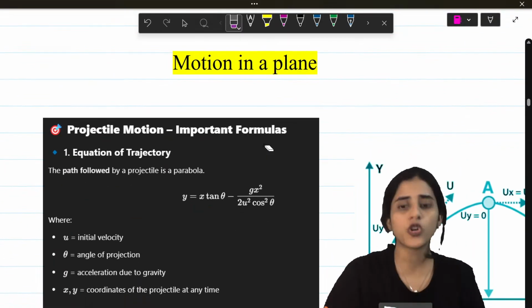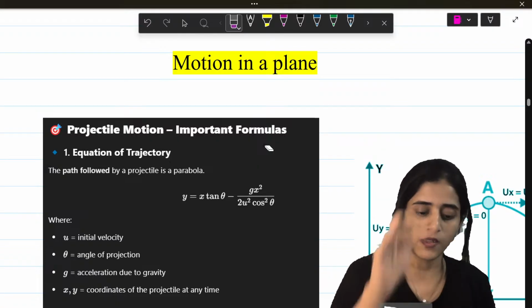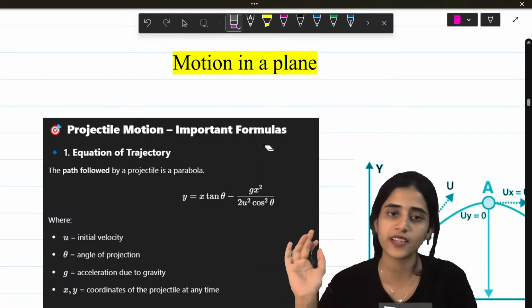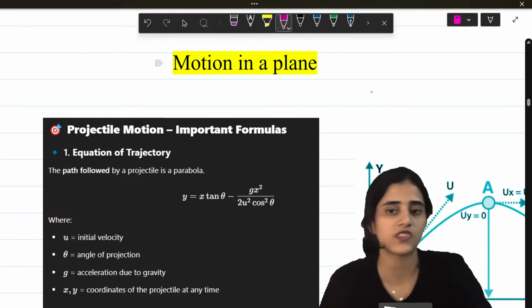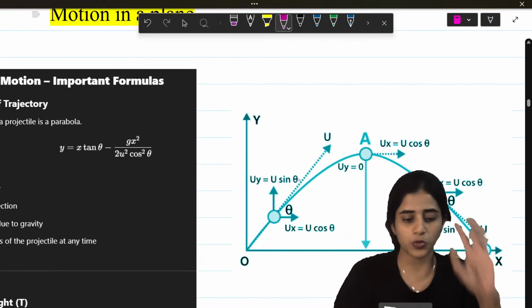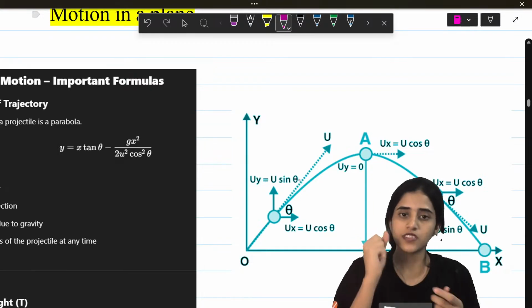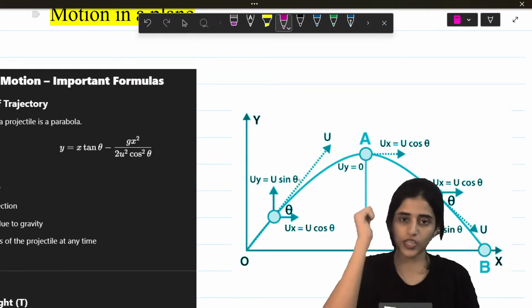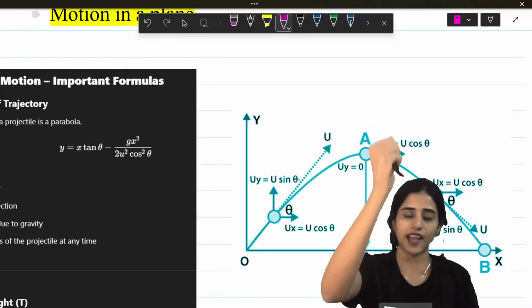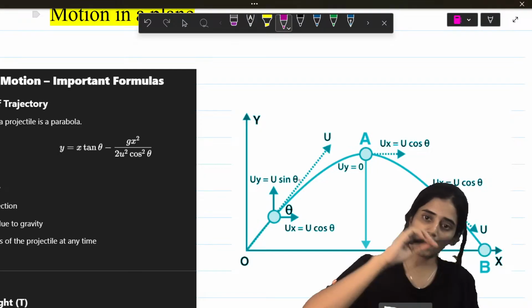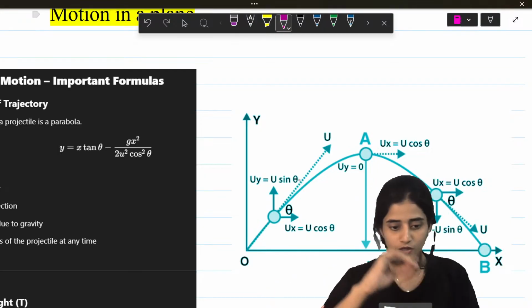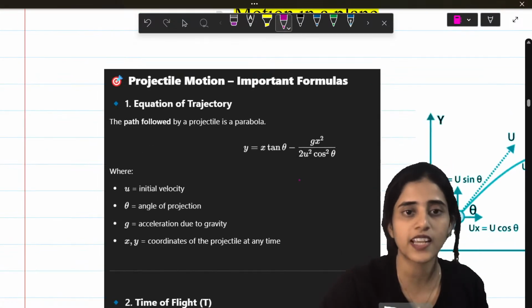Motion in a plane. Now, for motion in a plane, the most important thing is projectile motion. You might have definitely seen, you might have practiced some questions, right? You might have seen a lot of projectile motion. So, what is projectile motion? Let's say a javelin throw. I'm taking a javelin, I'm throwing it. How does the javelin go? It takes a projectile motion. So, it is moving like this. Okay? So, that is projectile motion.